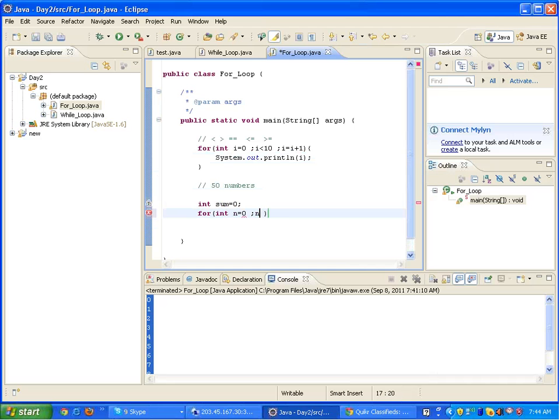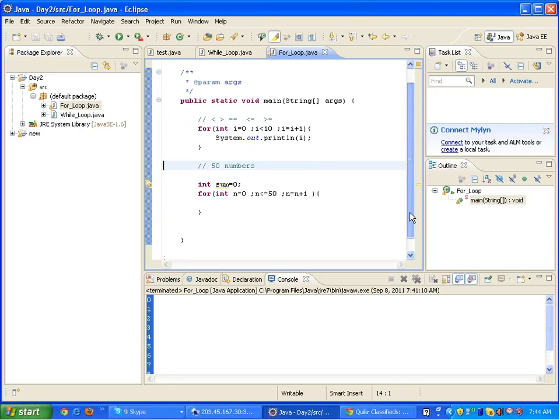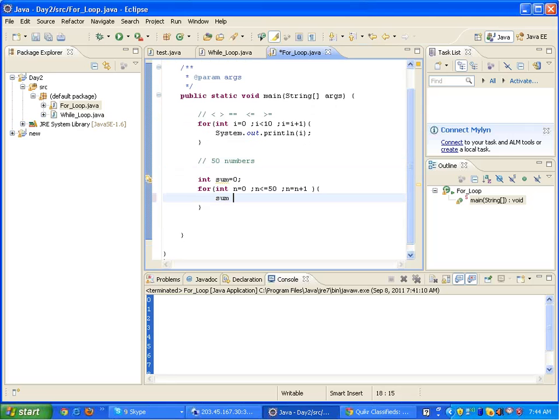N should be less than equal to 50, right? And n equals to n plus 1, right? Now inside this for loop I can write sum equals to sum plus n, right? And after the for loop you write system.out.println sum is plus sum.